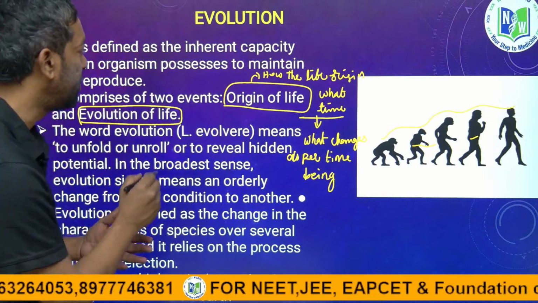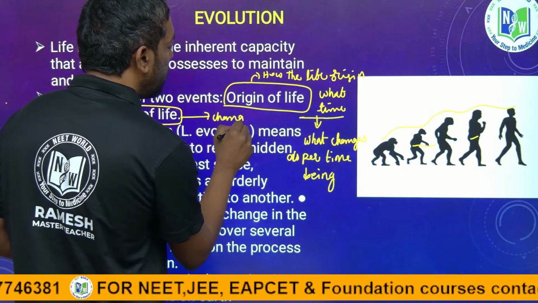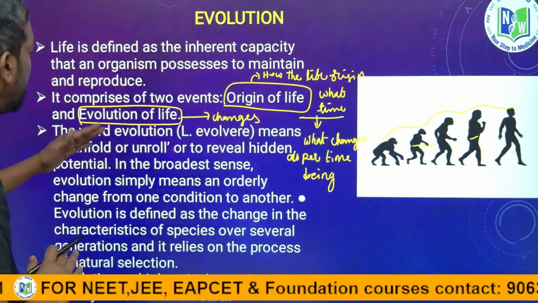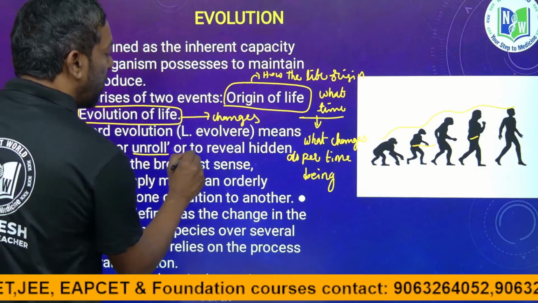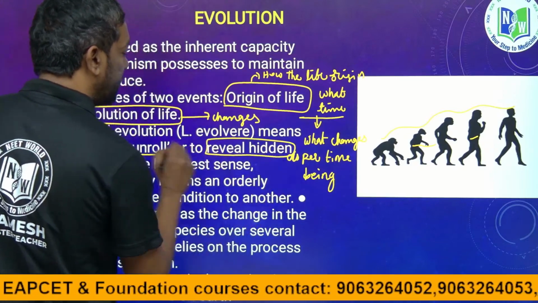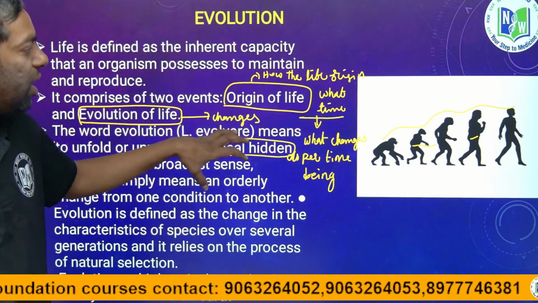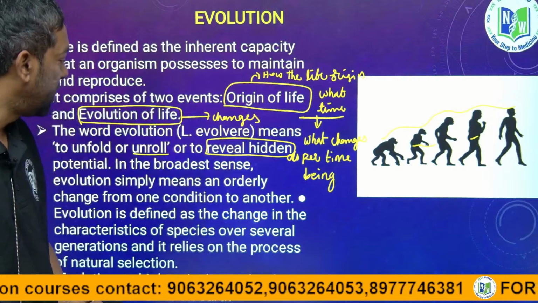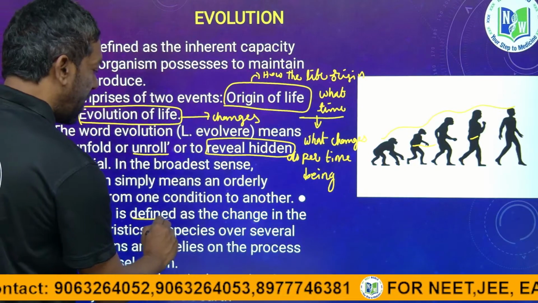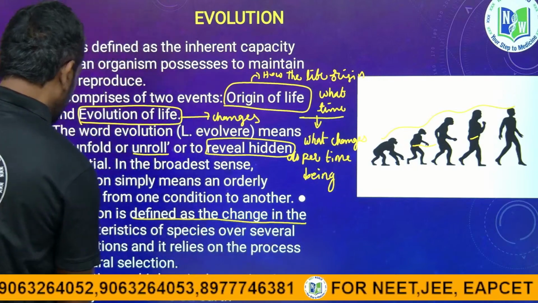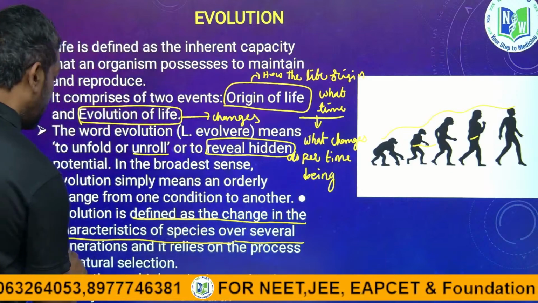means changes, changes of life. The word evolution means to unroll or reveal hidden factors. We can reveal the hidden facts about how life has changed. This is what evolution is. It is defined as the changes in the characteristics of species over several generations.